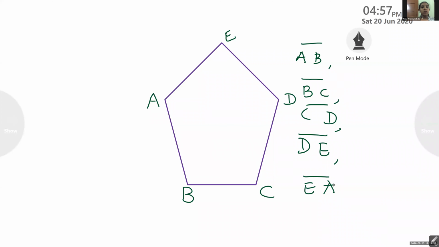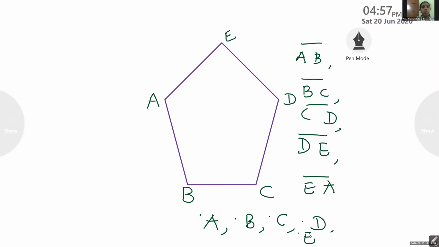Can you name the vertices of it? Yes, ma'am. Vertex A, vertex B, vertex C, vertex D, and vertex E.